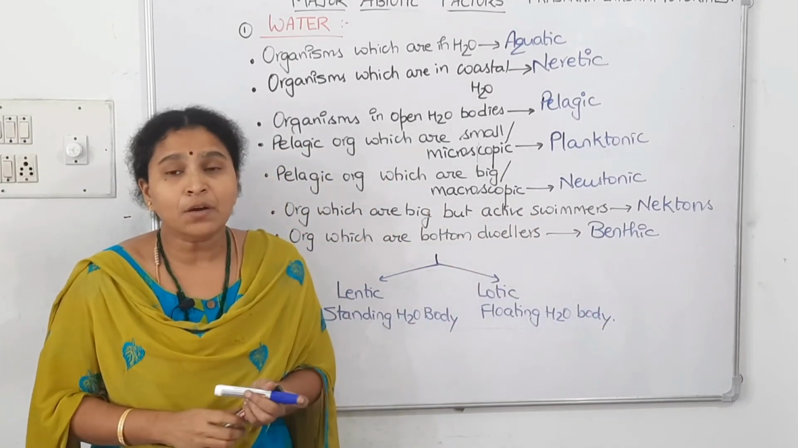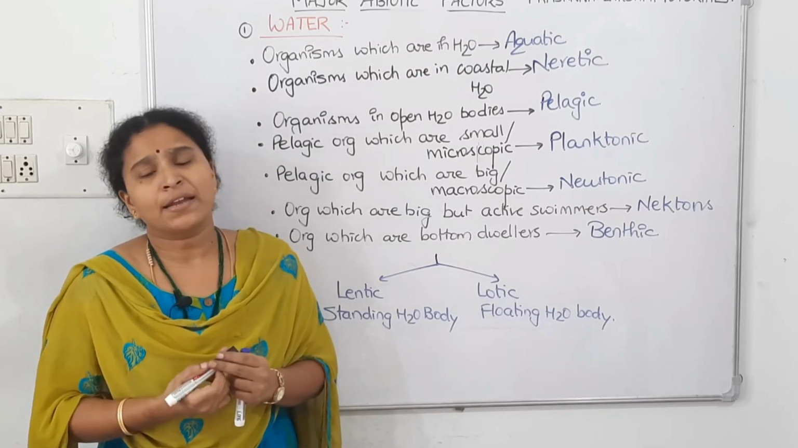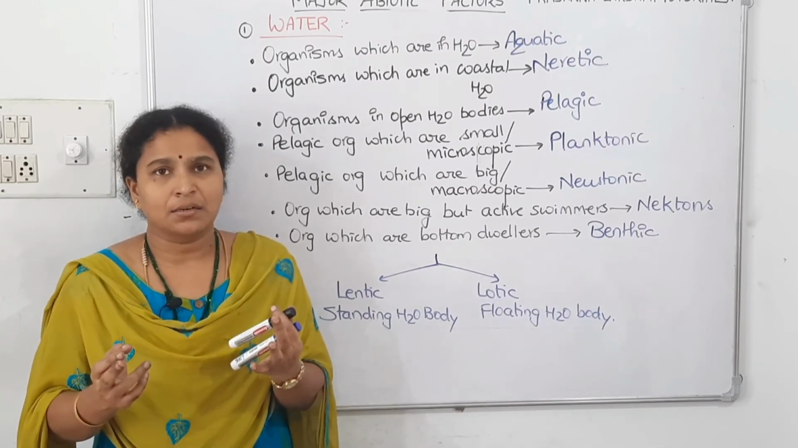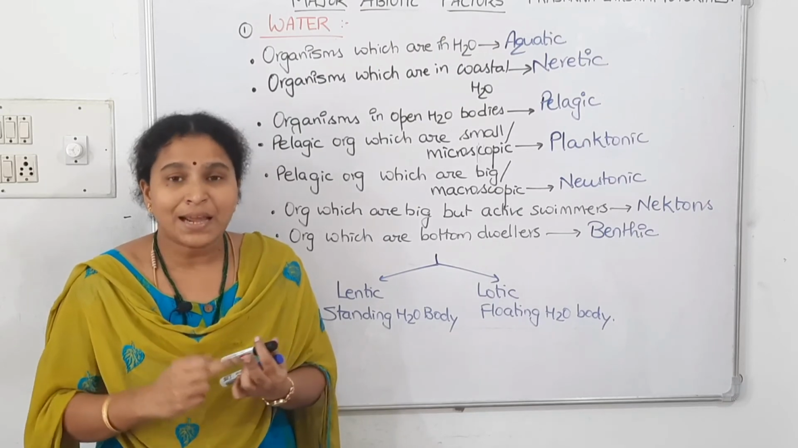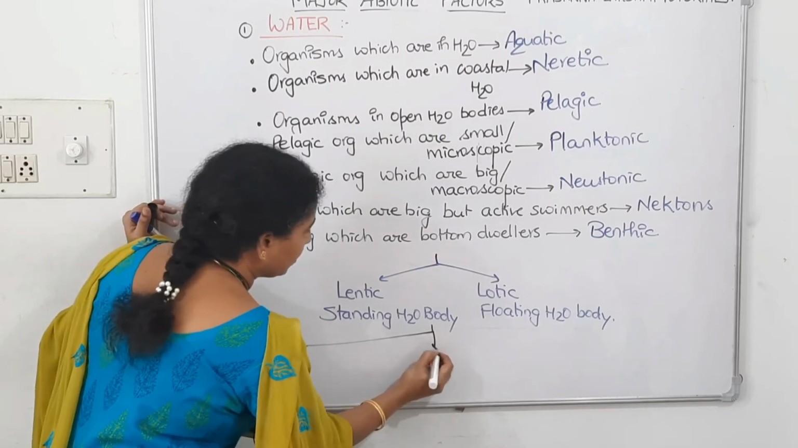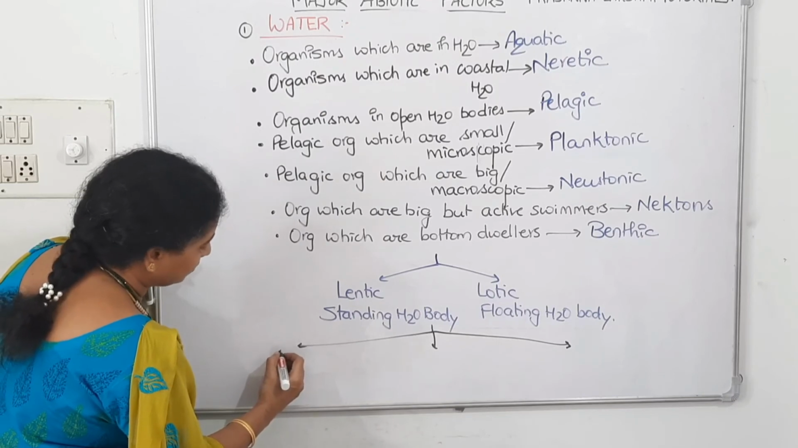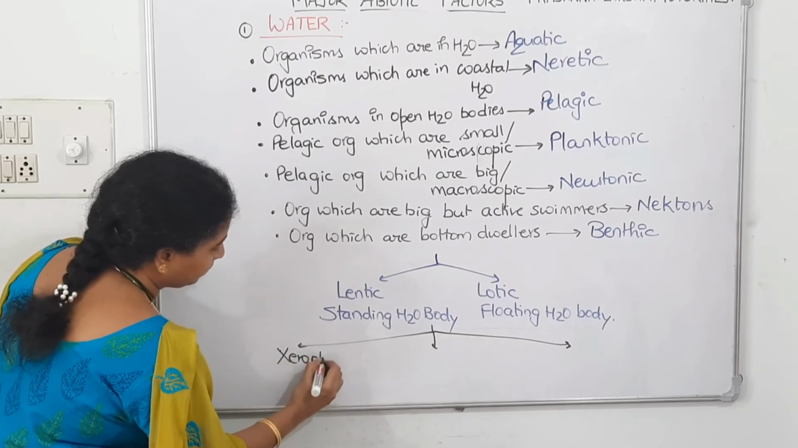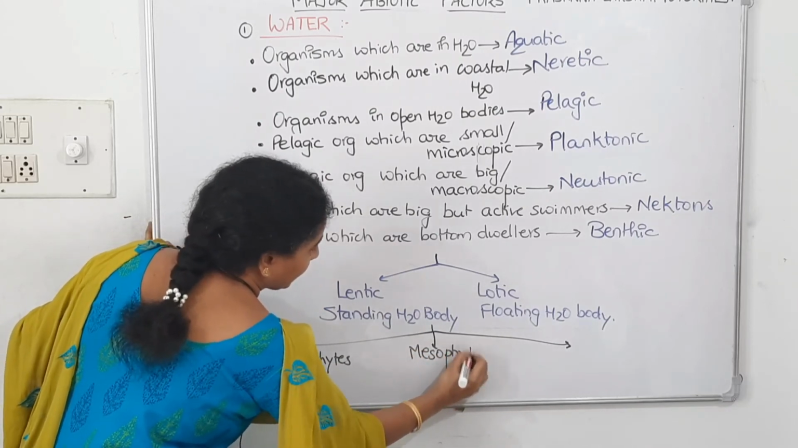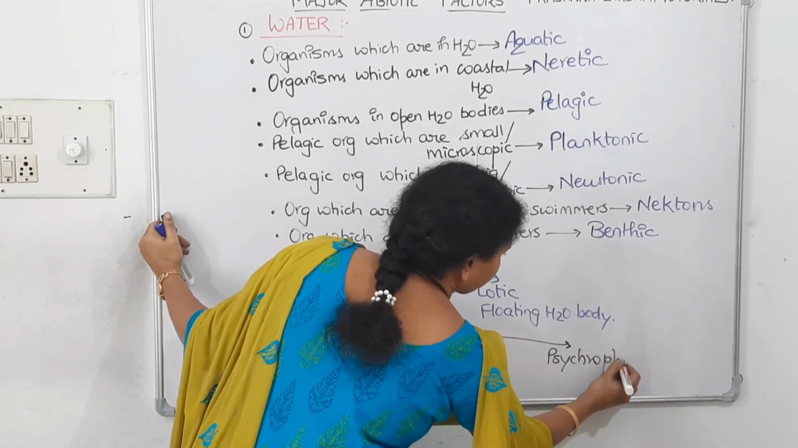Now depending upon the water content, how much availability of water is there, we can divide the organisms into three types. What are they? We can call them xerophytes, mesophytes, and hydrophytes. Let us see that also. In which ways do we classify them? One is xerophytes. Next one is mesophytes. And the next one is psychrophytes.